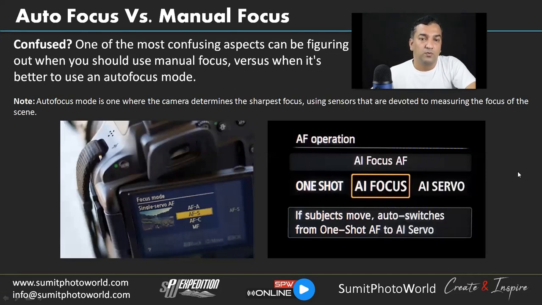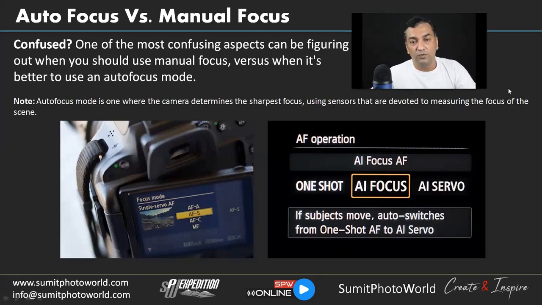Autofocus and manual focus. So when we talk about using autofocus versus manual focus, it's a very big topic to debate, but many people get confused about when they should move to manual focus or should they continue with the autofocus. So it's up to you how you want to take your photography. If you are serious with your photography and you want to move forward somewhere, sometime, you have to move on to manual focus. So better to start doing practice and try to understand how the manual focus behaves and how it gives you more liberty.